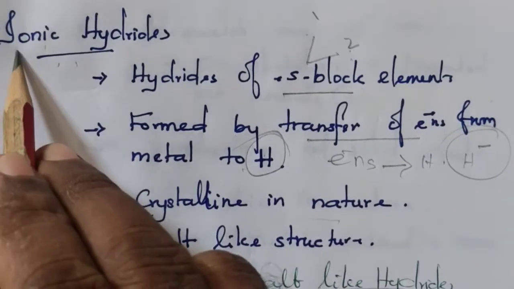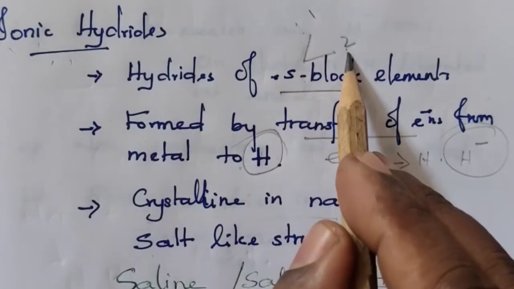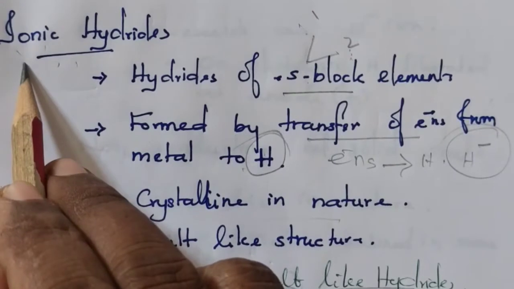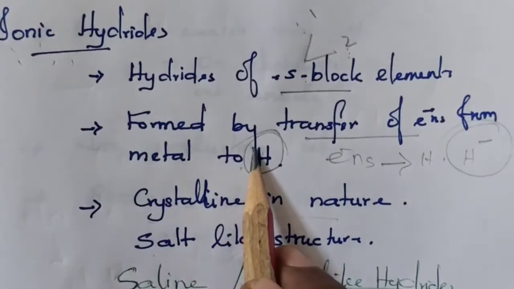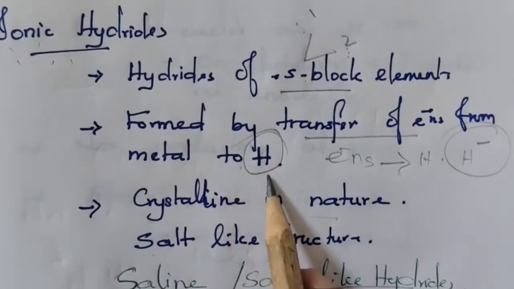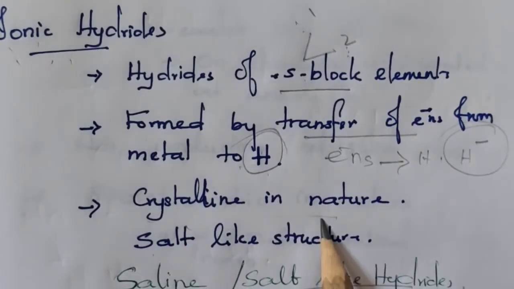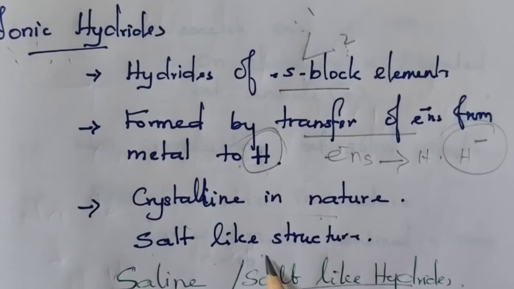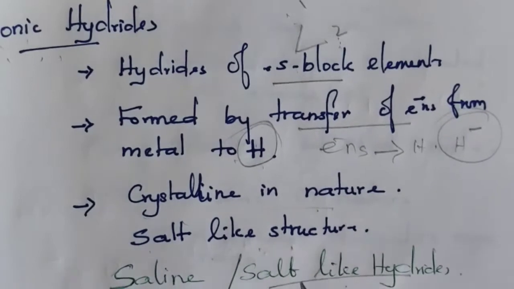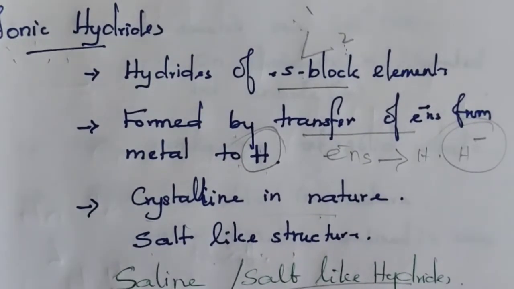So what are ionic hydrides? Hydrides of group 1 and 2 are called ionic hydrides. They are formed by the transfer of electron from metal to hydrogen. They are crystalline in nature. They have a salt like nature, therefore they are also known as salt like hydrides or saline hydrides.